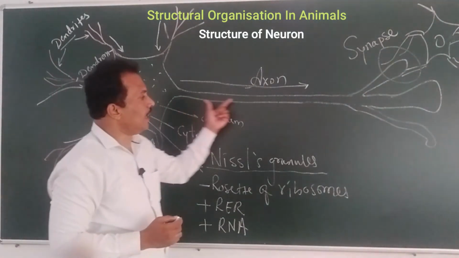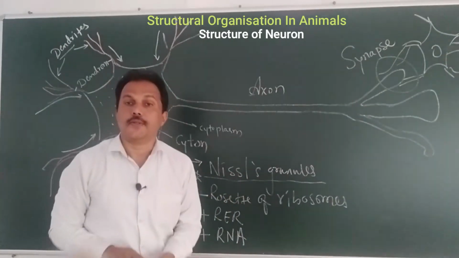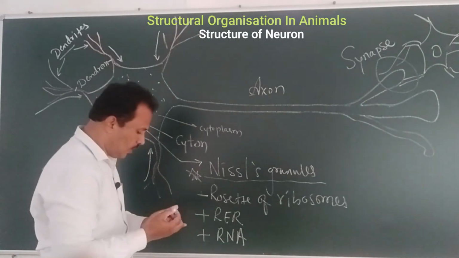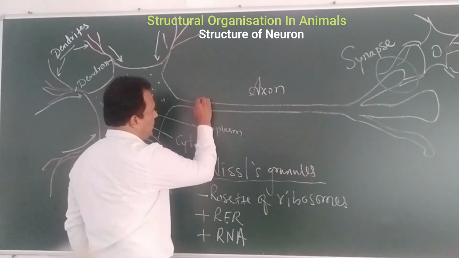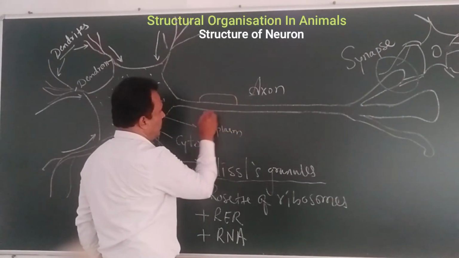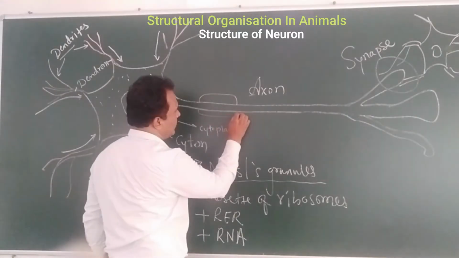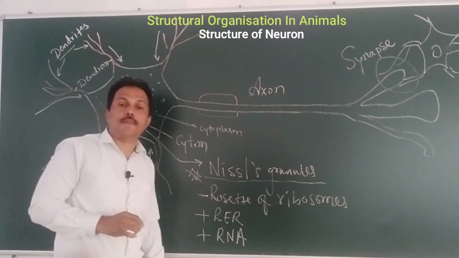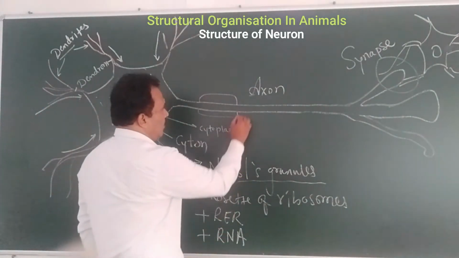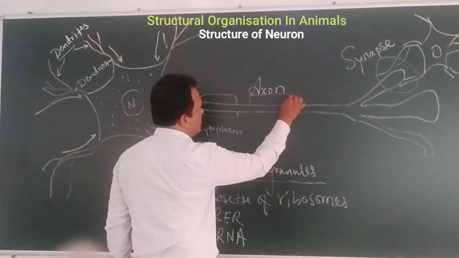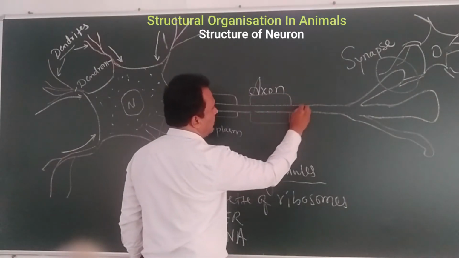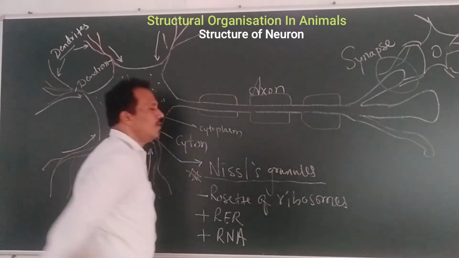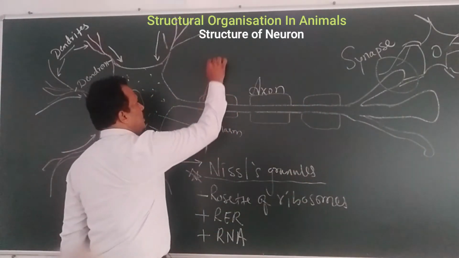When we talk about the axon, what are the things surrounding the axon? Many times the axon will appear like this. This is the picture. It is surrounded by a myelin sheath made up of lipids. Myelin sheath made up of lipids. So what is this? That myelin sheath.